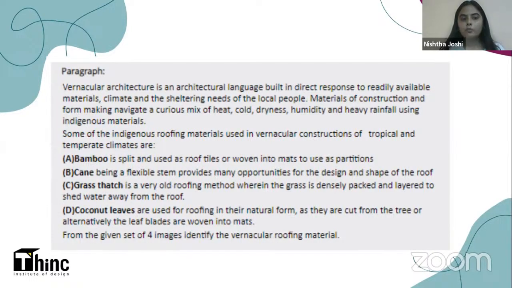Now these 4 points were given to you from the given set of 4 images that will be coming in the following slides. You have to identify the vernacular roofing material. So what you have to do is look at that image and tell me which one it is, A, B, C or D. I'm repeating it again. A is bamboo, B is cane, C is grass thatch, and D is coconut leaves.